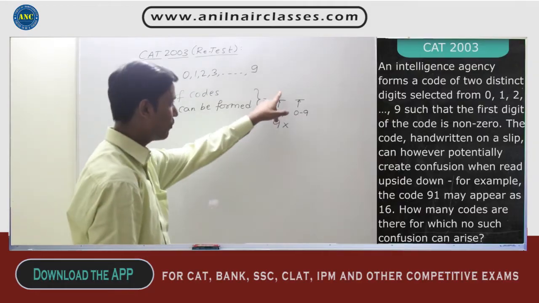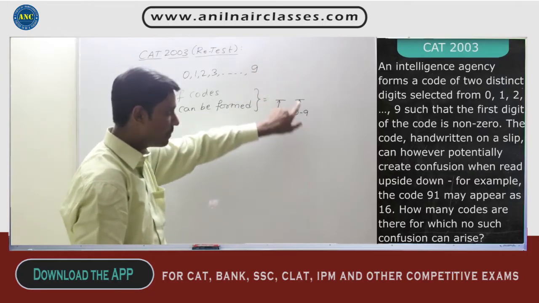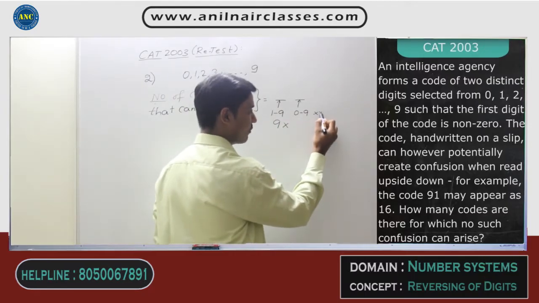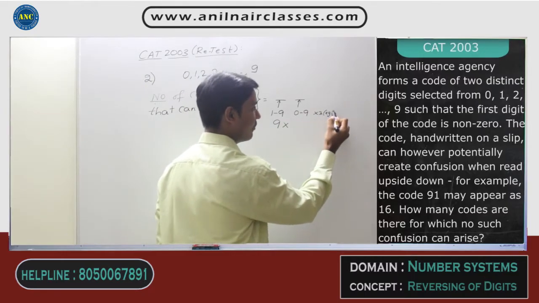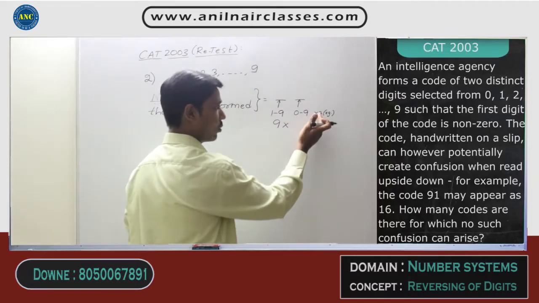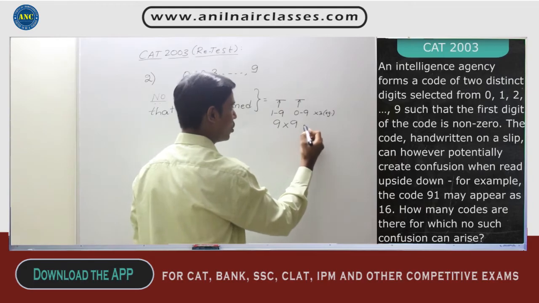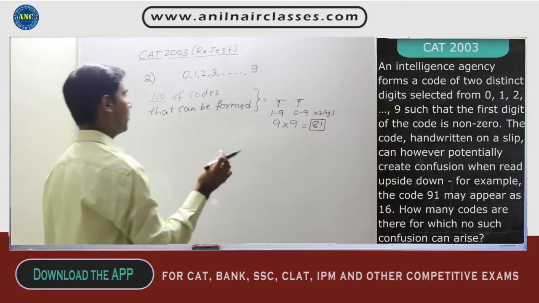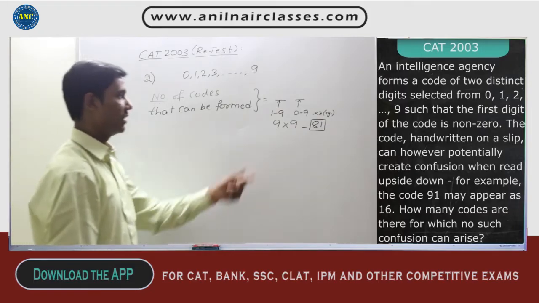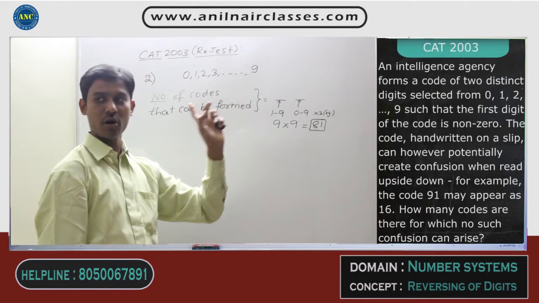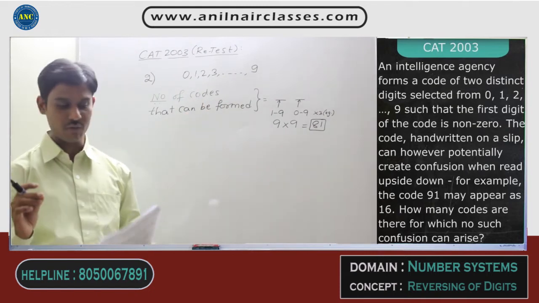That means if I write, for example, 3 here, 3 should not be included here. So out of 0 to 9, 10 digits, 1 is eliminated. Again 9 digits. Totally you can form 81 codes which are distinct, using the digits 0 to 9 with the first digit not a 0. That is what I can find out from this.